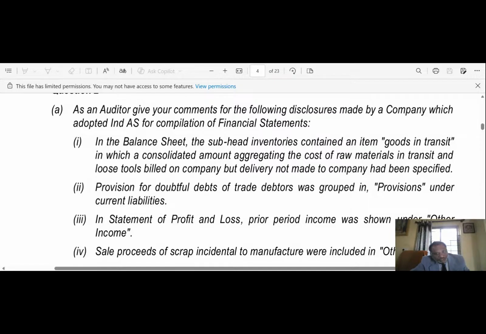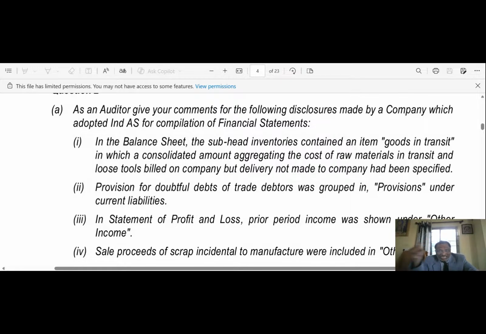In the statement of profit and loss, prior period income was shown under other income. As per Ind AS 8, Accounting Policies, Changes in Accounting Estimates and Errors, prior period income should not be shown in the statement of profit and loss.